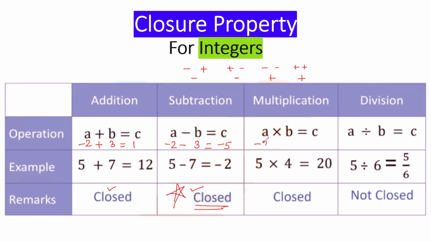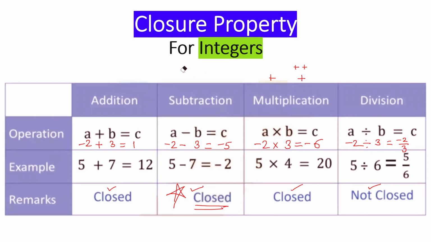Multiplication. -2, 3, let's multiply both. 3 twos are 6, and 2 is negative, so it would be minus 6. Again, minus 6 is an integer, so it would be closed. Minus 2, 3, we will divide. If we divide both, it would be minus 2 upon 3. This is not an integer, so not closed. In the case of integers, integers are closed under addition, subtraction, and multiplication only.